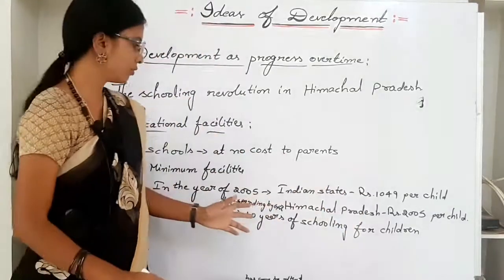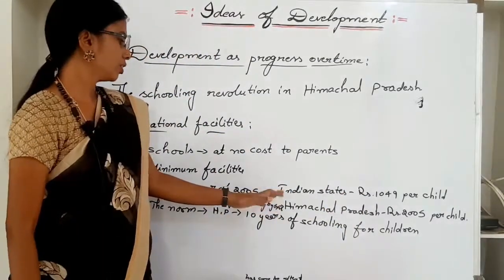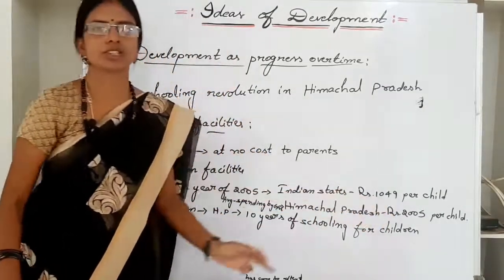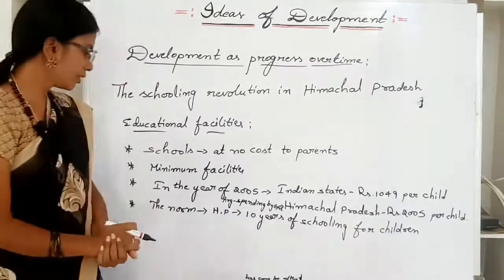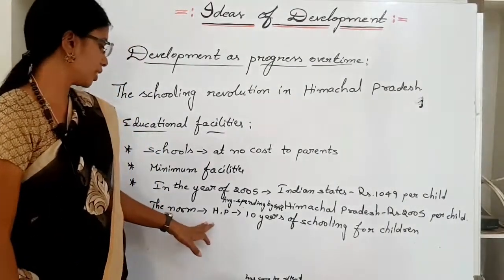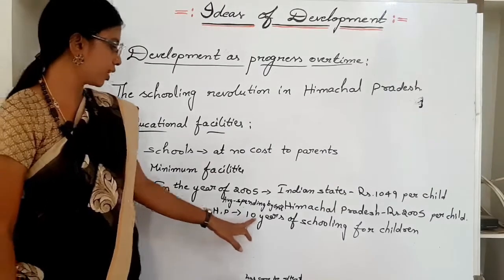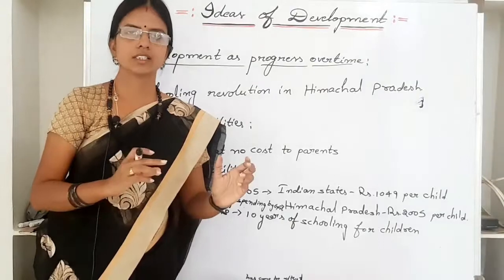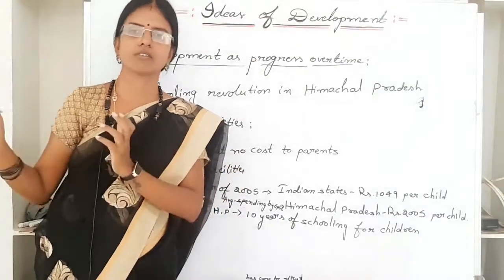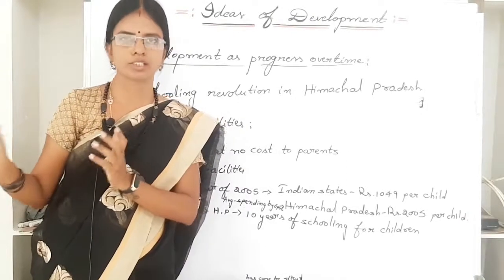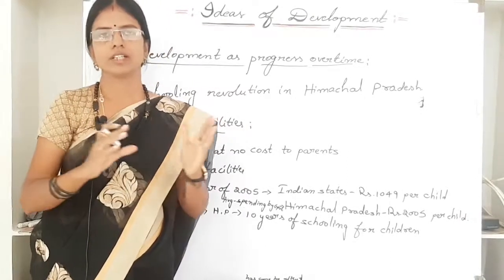On the other hand, Himachal Pradesh spent 2005 rupees per child. And in Himachal Pradesh, the norm has come to be at least 10 years of schooling for children. Thus, there has been a large development in schooling and spread of education in Himachal Pradesh than India as a whole.